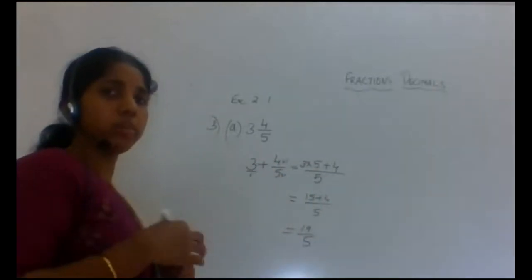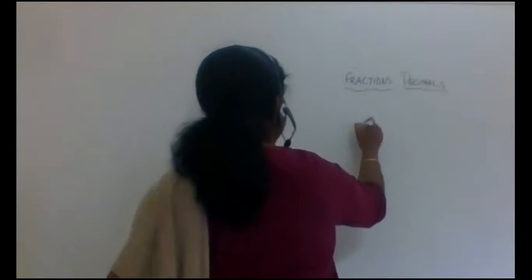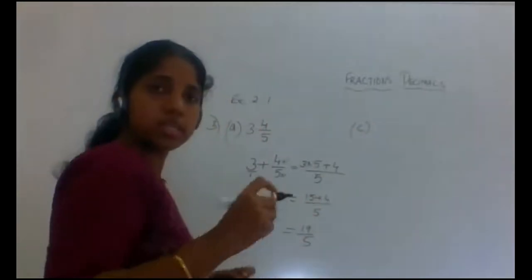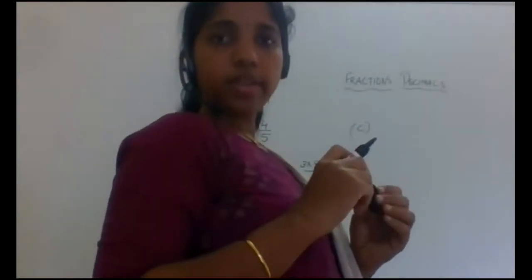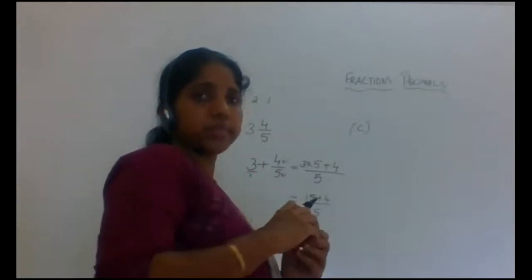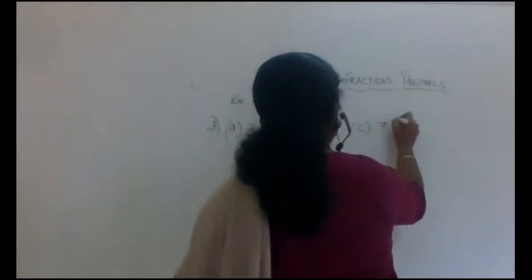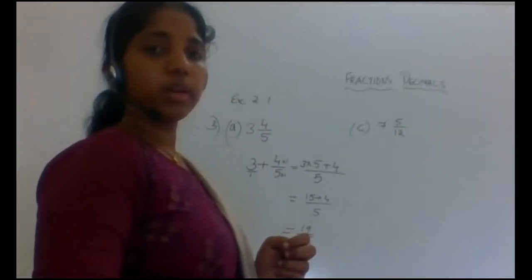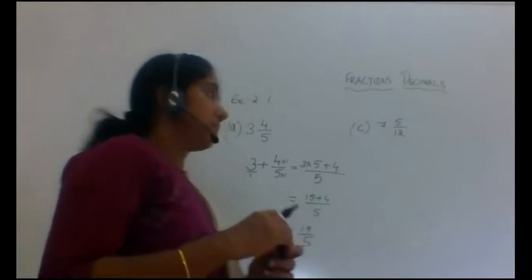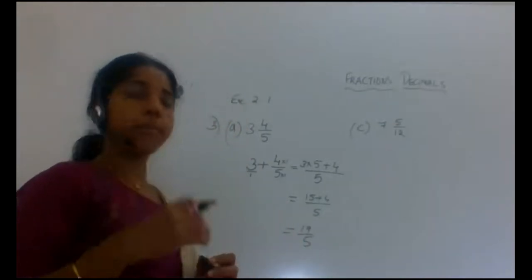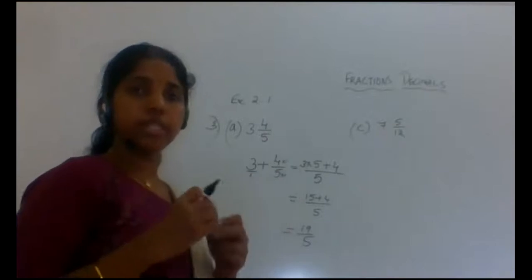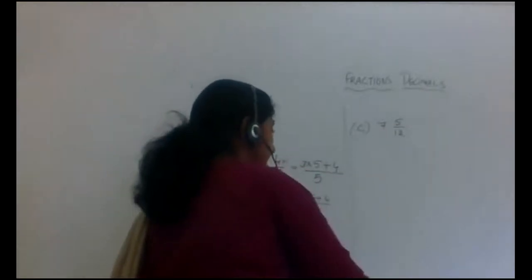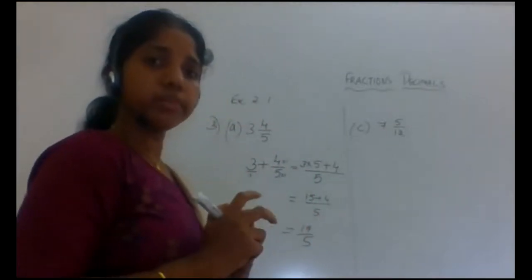Next, we will take one more example, question C. C says 7 5 by 12. We have to convert this mixed fraction to an improper fraction. So how to do it?